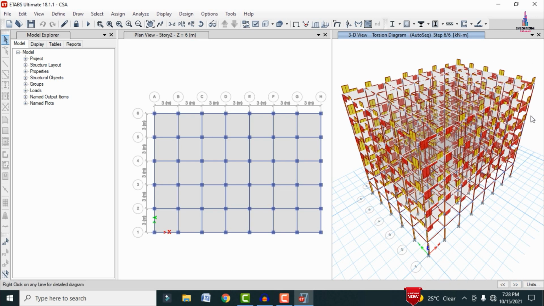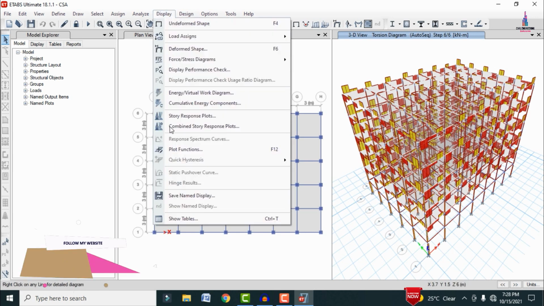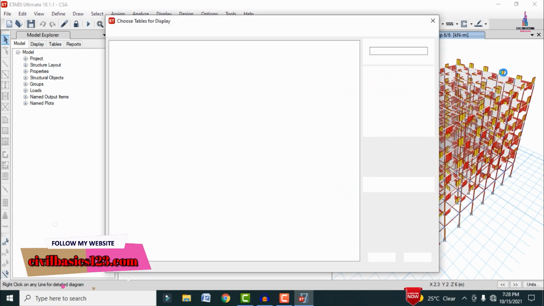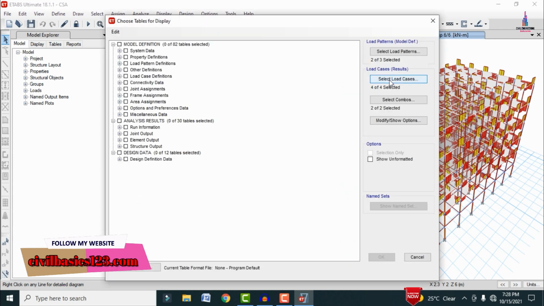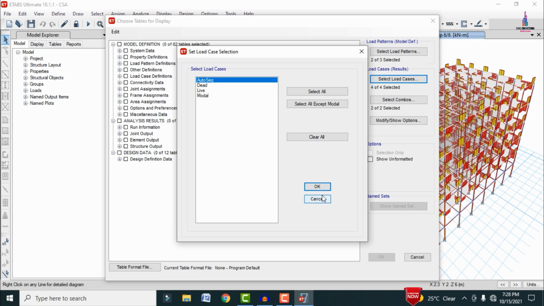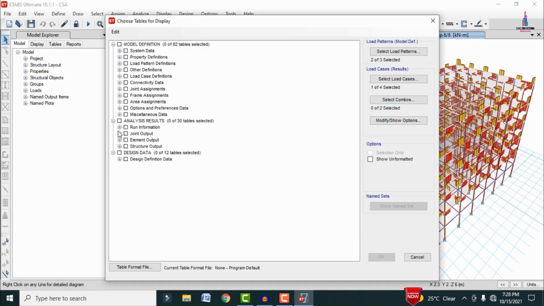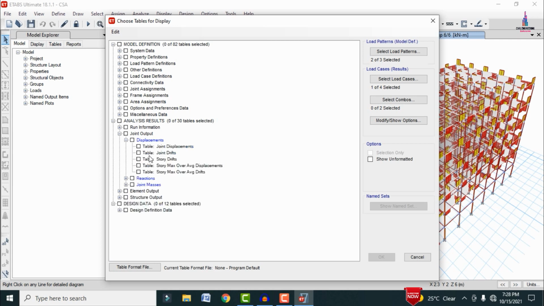Okay, so now we have to load the results related to deflection, shear, and bending in tabular format for the construction sequence analysis. Go to the display option, click on the show tables option here. Initially we need to select the load case related to the construction sequence analysis. I am selecting auto sequence here. Select this option with the clear option, so you can select the values here like story drift values.